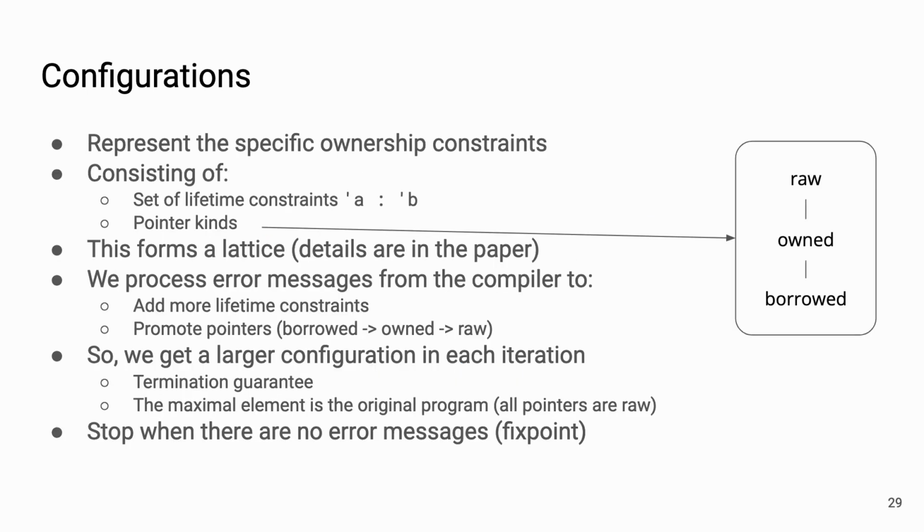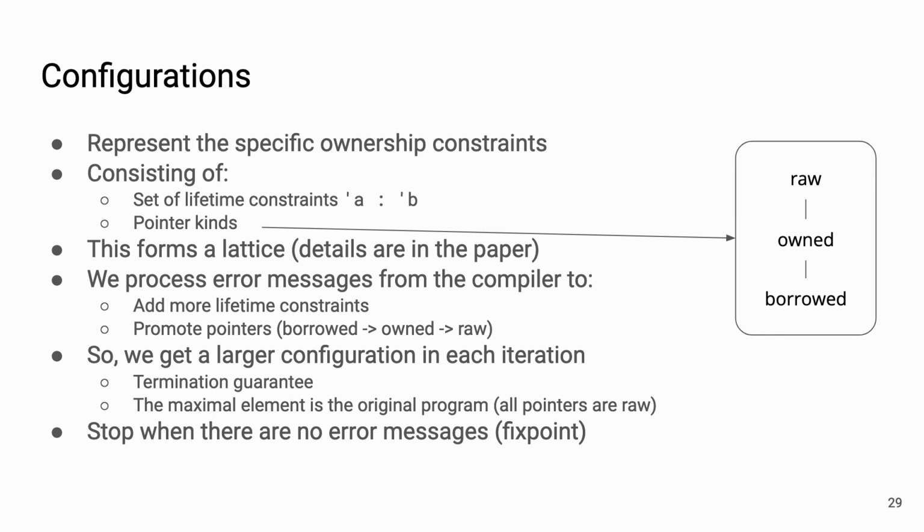To put it all together, we use what we call configurations as a representative of specific constraints we got from the compiler. We run the compiler, we get some errors, and based on that, we need to keep track of what modifications we are making to the program. We keep track of the set of lifetime constraints we figured out, and we also keep track of different pointer kinds for each pointer. We start with borrowed pointers and define a lattice climbing up to owned and raw pointers. We process error messages to get this information and promote pointers when necessary. For example, we promoted the tree pointer from borrowed to owned in our example.